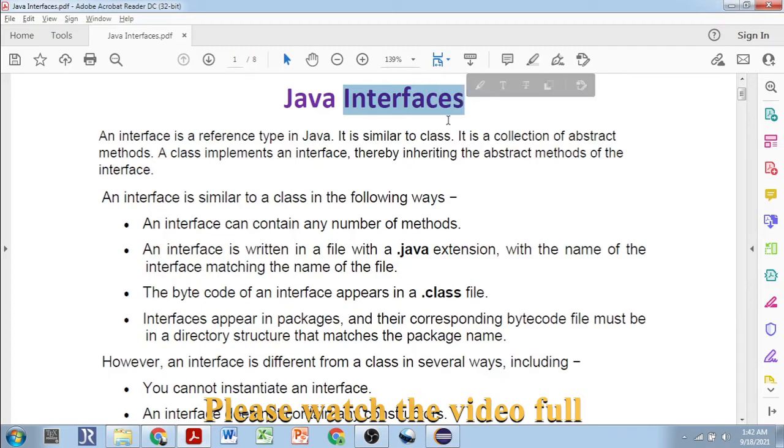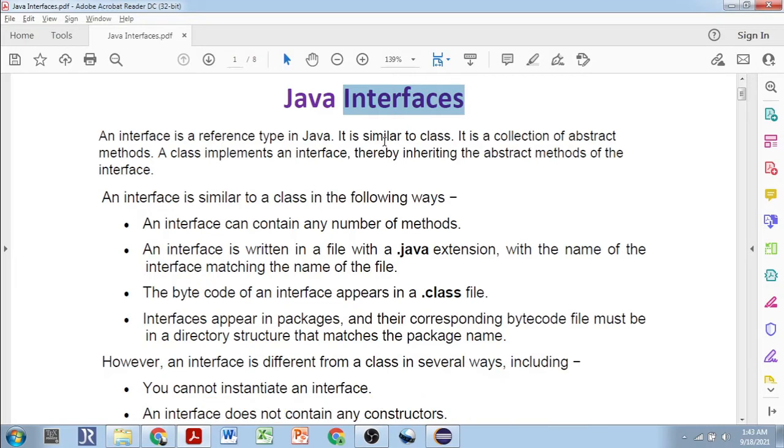So what is an interface? It's like a class, like we define a class in Java. But an interface is by default abstract. A class can be either abstract or concrete, but each and every interface in Java is abstract and it can have only abstract methods. Yes, a class can implement an interface, like a class can inherit another class using the extends keyword. Similarly, a class can inherit an interface using the implements keyword. We'll come to those things later.